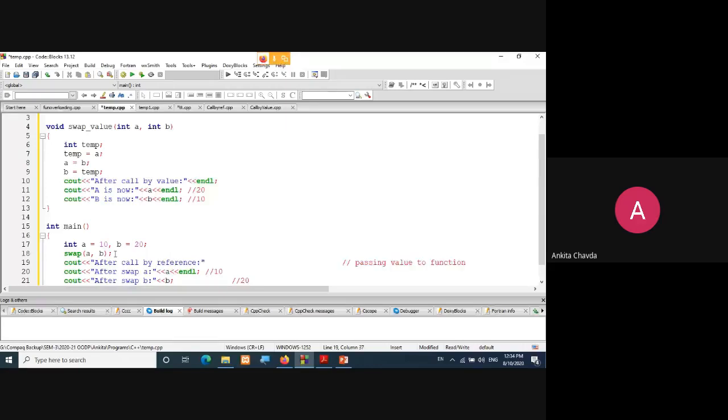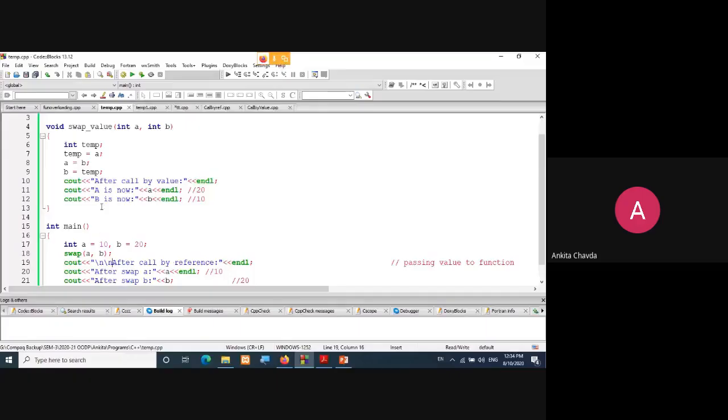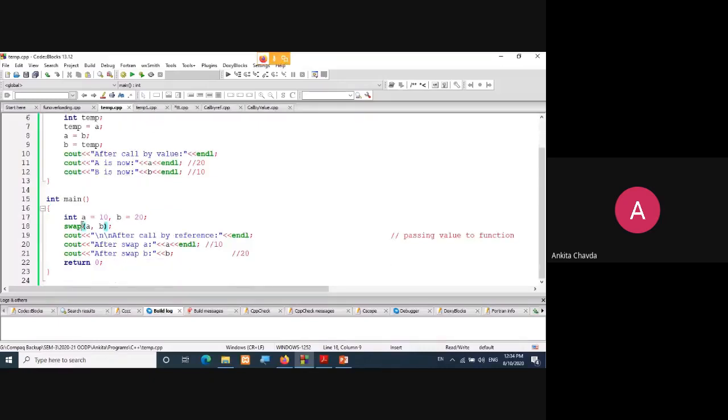I'm getting this. Okay. Fine. Now from integer main, you are just calling, right now, call by value. So here the function name would be swap value.